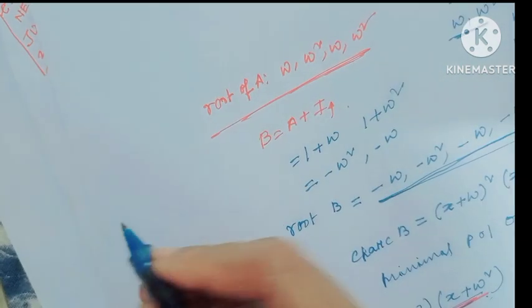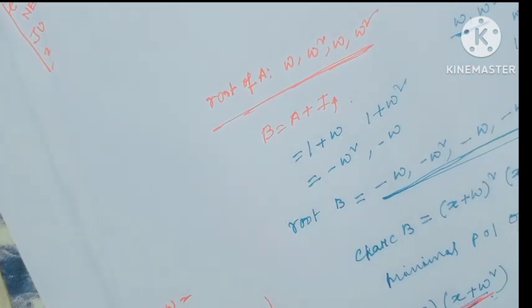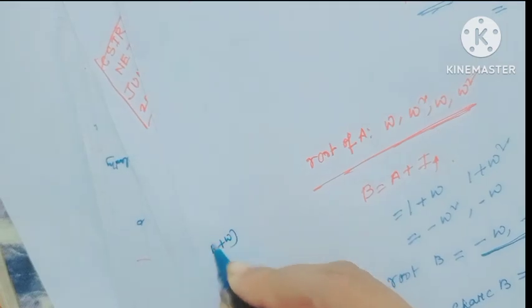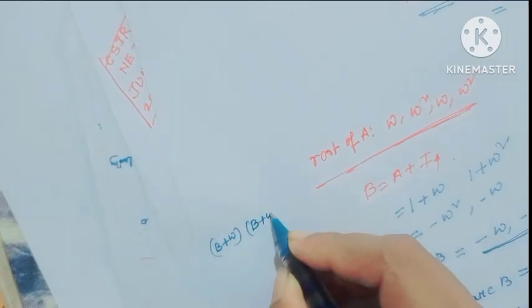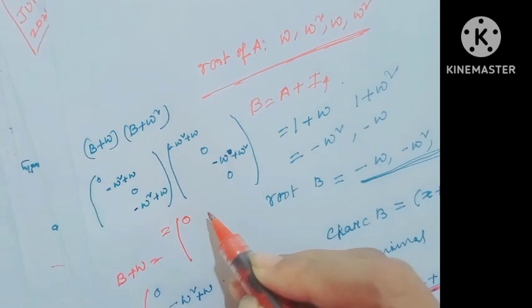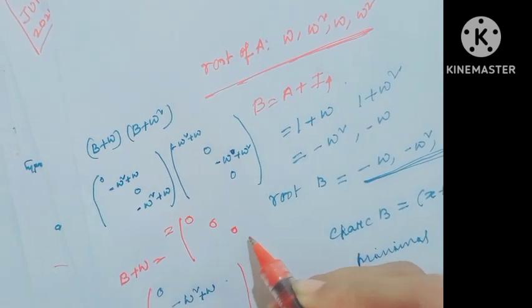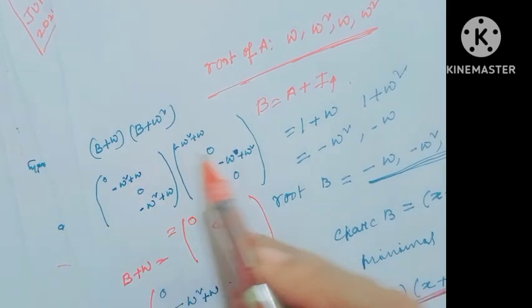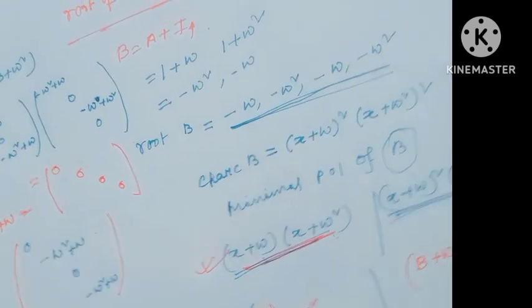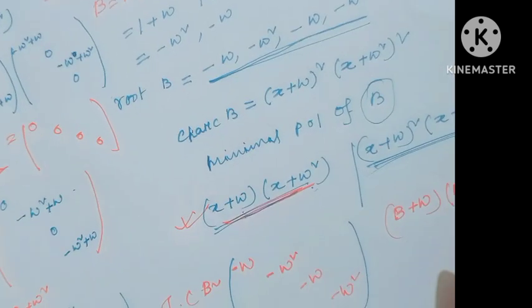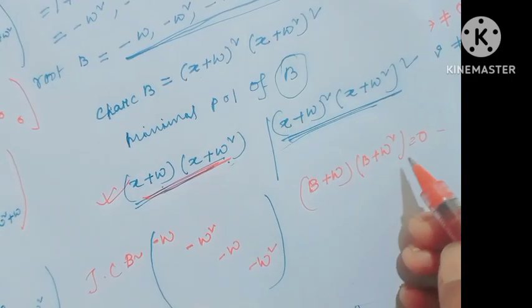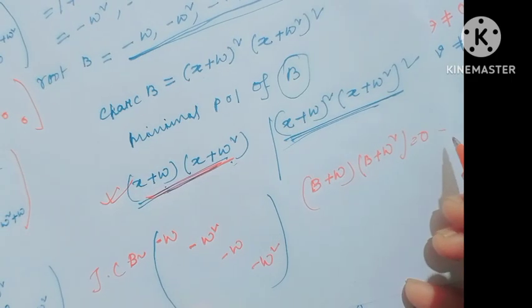Therefore, (B plus omega)(B plus omega squared) is equal to the zero matrix. So this is the minimal polynomial: (B plus omega)(B plus omega squared) equals 0.